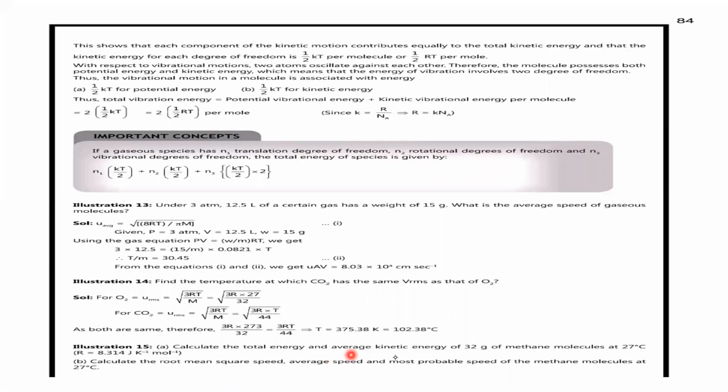Calculate the total energy and average kinetic energy of 32 grams of methane molecules at 27 degrees C, and calculate the root mean square speed, average speed, and most probable speed of the methane molecules at 27 degrees C. So they are given two questions.